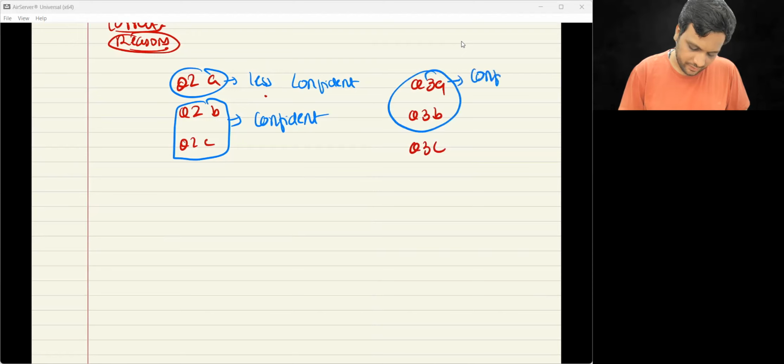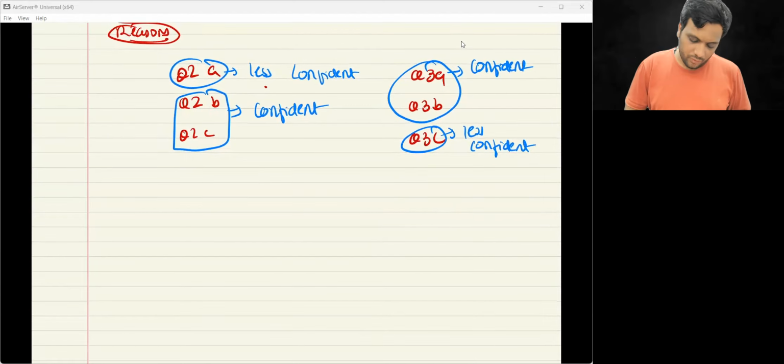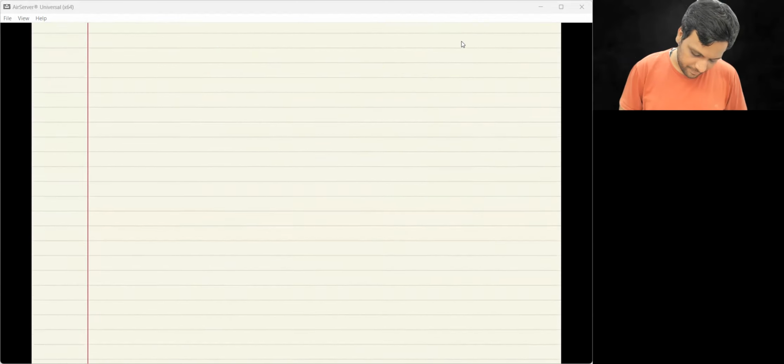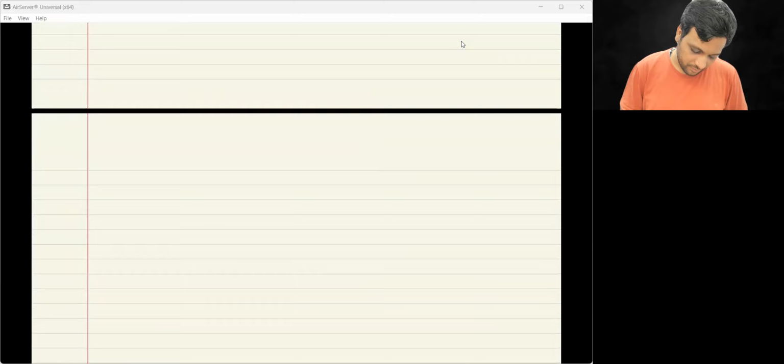Here you are confident, and here you are less confident. Then in that case, what you will do is, as you took question number 2A here, leave it.